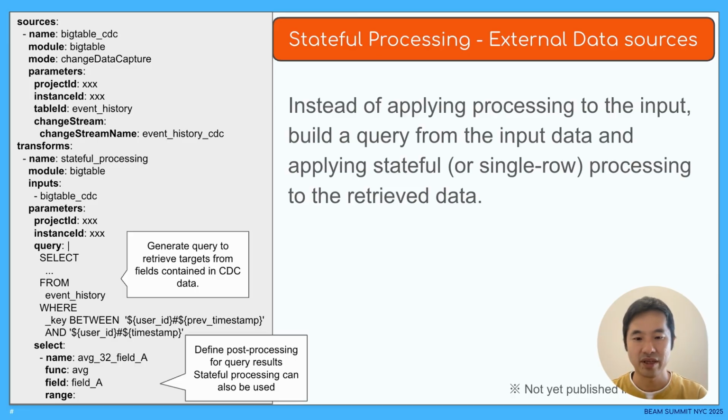Instead of retaining state in the processes, retrieving history from an external data store and executing stateful processing simplifies the internal state of the pipeline and makes it easier to operate. On the other hand, retrieving historical data and reconstructing state each time increases overhead. We are currently considering a mechanism that produces the same result for both batch and streaming. We are currently working on enhancing stateful processing using external data sources, but basically it's necessary to use different mechanisms depending on the requirements.